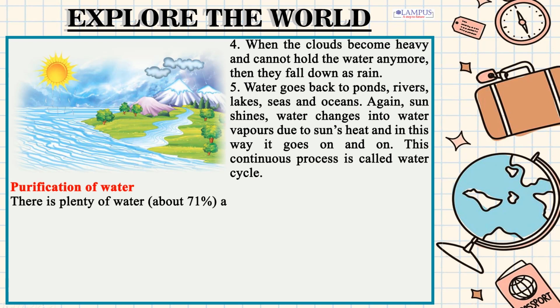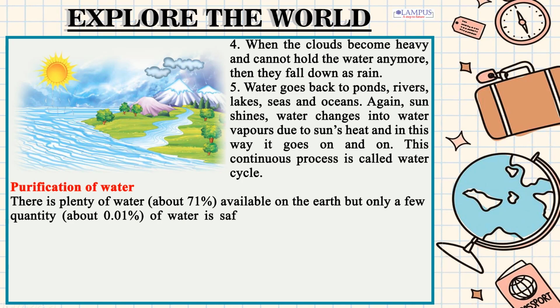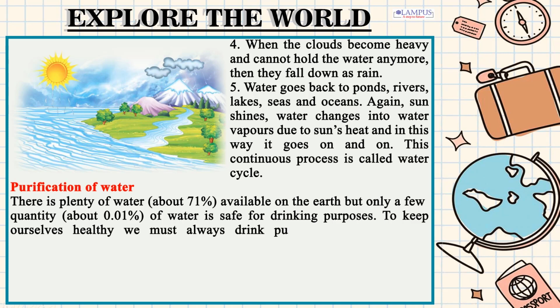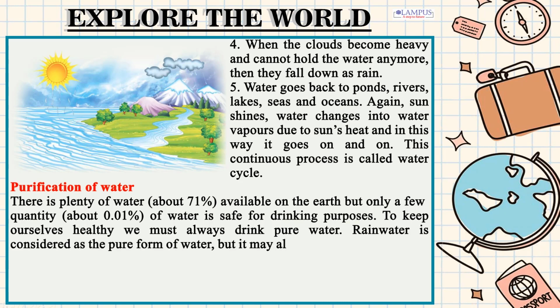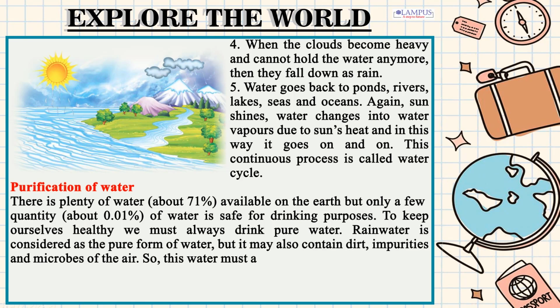Purification of water: there is plenty of water, about 71%, available on the earth, but only a small quantity, about 0.01%, of water is safe for drinking. To keep ourselves healthy, we must always drink pure water. Rainwater is considered the pure form of water, but it may also contain dirt, impurities and microbes of the air. So, this water must also be purified before drinking.